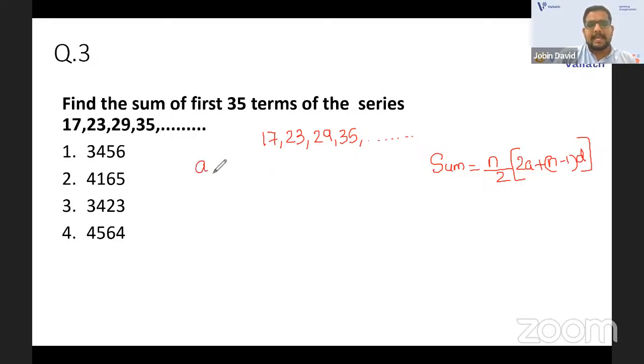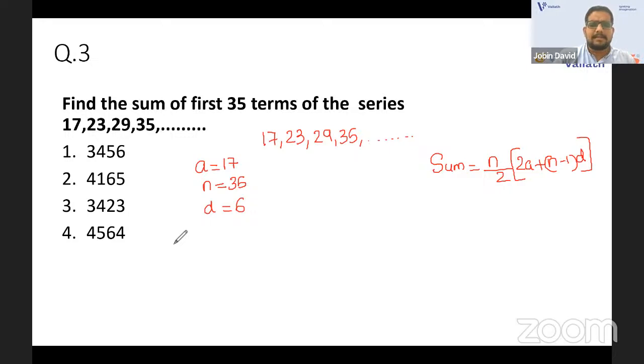What is A? A is obviously the first term of the series, that is 17. Okay, what is N? The number of terms, like how many terms now you should find out, it is 35 terms. And what is the D? That D that you have is common difference. That means you can just subtract 23 and 17 or 29 minus 23. Just the previous two terms you can just subtract and you will get this 6. Okay, everywhere the common difference is 6.